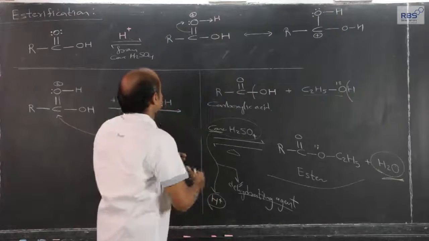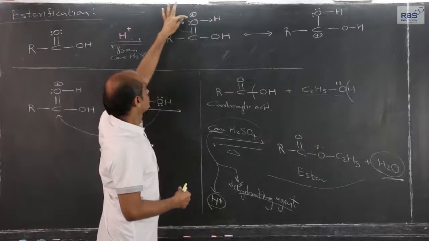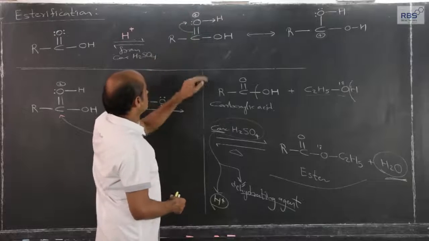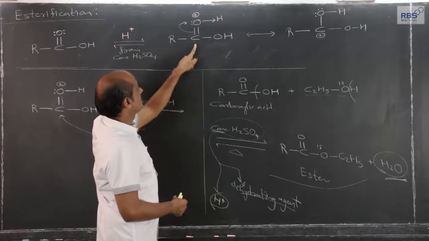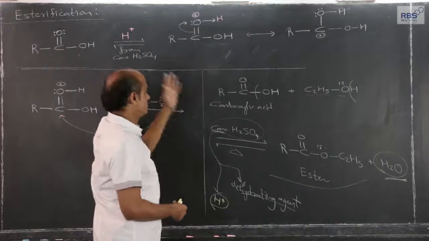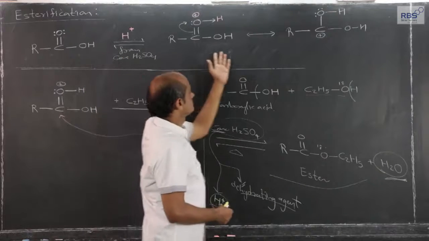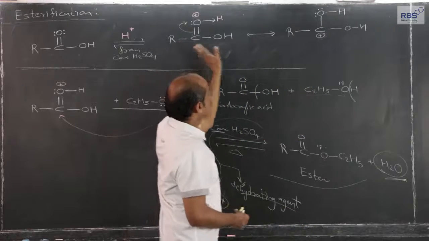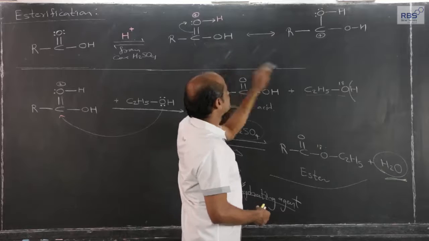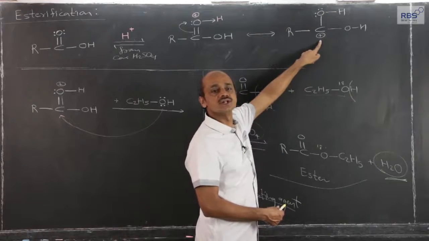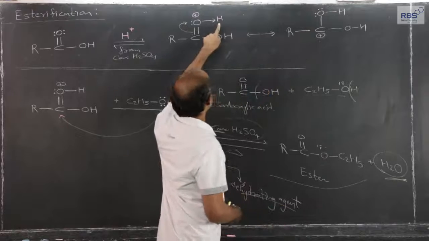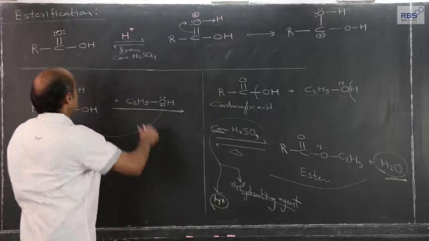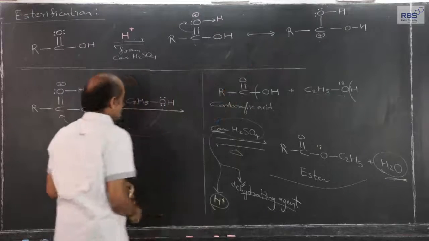What does it indicate? Basically, this is polar, but because of the positive charge on oxygen in this form, it becomes more polar, and therefore attack of a nucleophile on this carbon becomes easier. Once you are familiar with this step, then I can move ahead. The two resonating forms indicate that carbon becomes more electron deficient because of protonation. The hydrogen for protonation comes from concentrated H2SO4. So, this is the first step we can say.